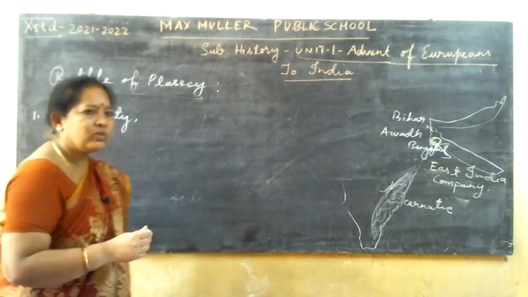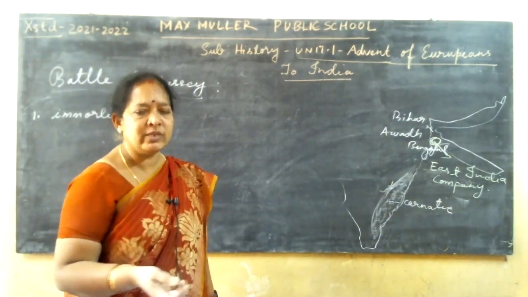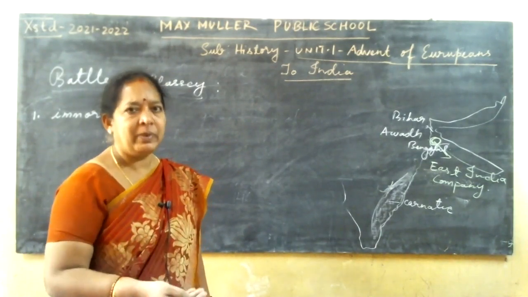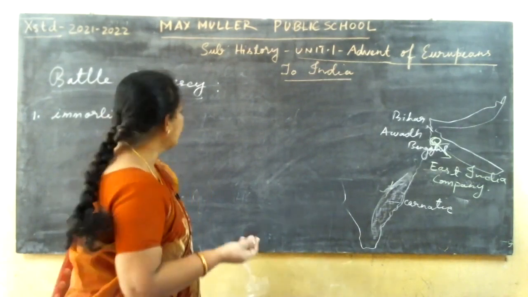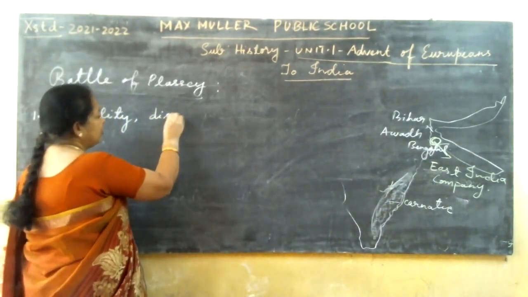Immorality means not much importance was given to morals, no patriotism towards their place. They cheated the emperor, the Nawab. And next, disunity among the people.